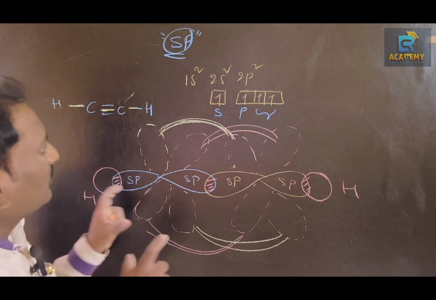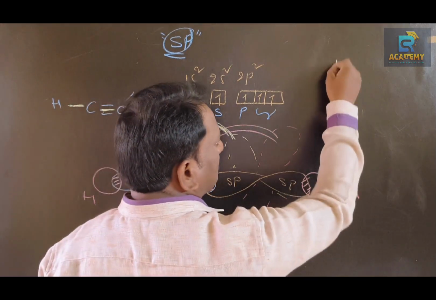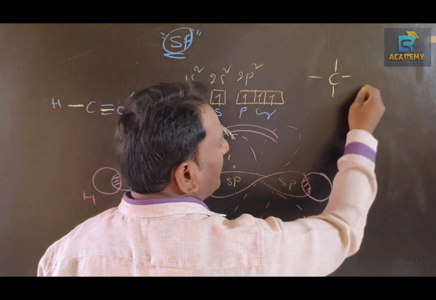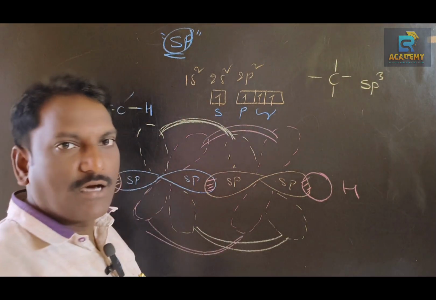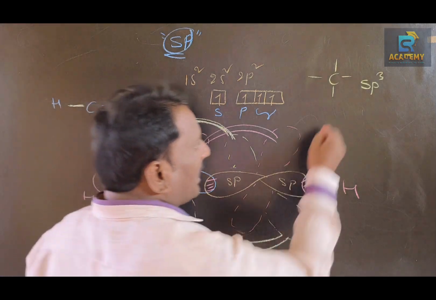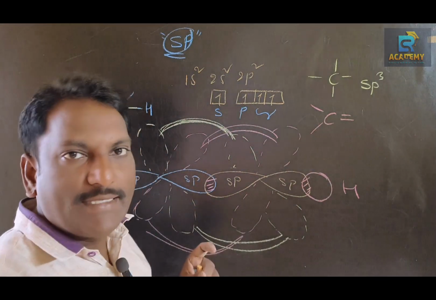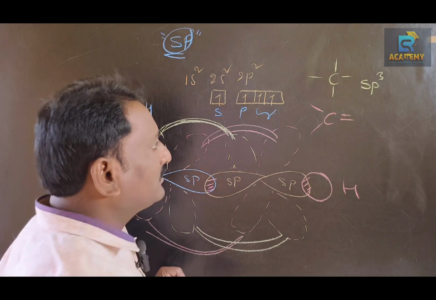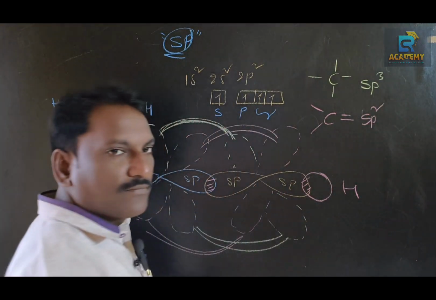Let me conclude. If the carbon gives only sigma bonds with neighboring atoms, this carbon is considered sp3 hybridized carbon. If the carbon gives at least one pi bond, that means one double bond with neighboring atoms, this carbon is considered sp2 carbon.